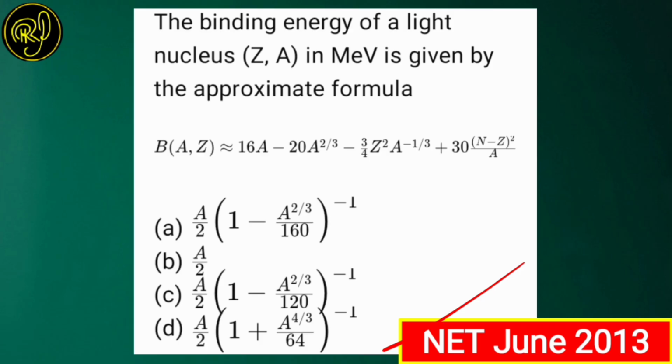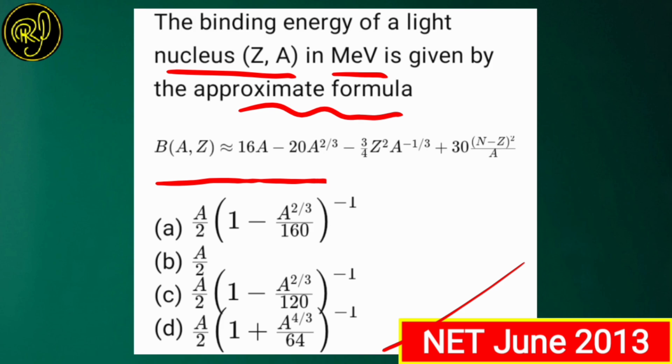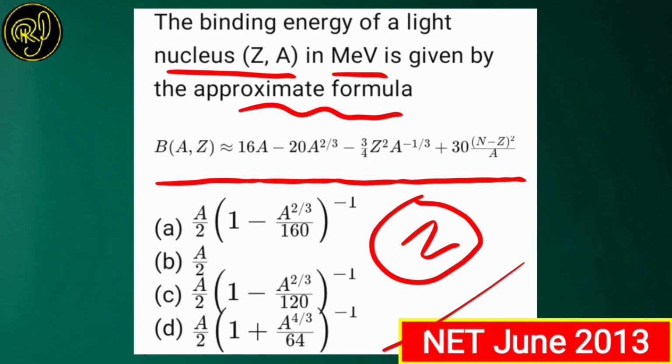The question says that the binding energy of a light nucleus having atomic number Z and mass number A, in mega electron volt, is given by the approximate formula: binding energy B(A,Z) is nearly equal to 16A minus 20 A to the power 2 by 3 minus 3 by 4 Z squared A to the power minus 1 by 3 plus 30 (N minus Z) whole squared by A. And here you have to find the formula for the most stable isobar. Means you have to find the formula for the atomic number Z for the most stable isobar.